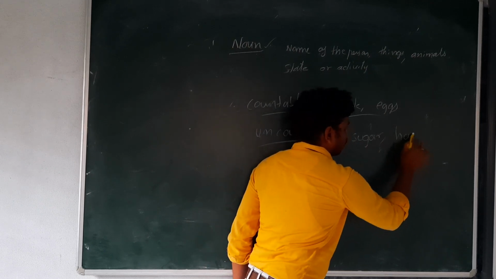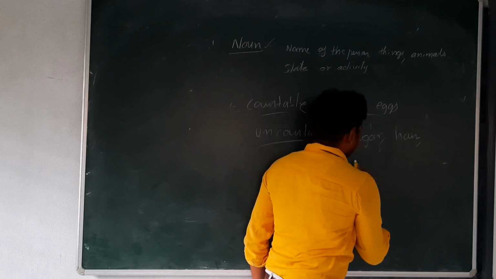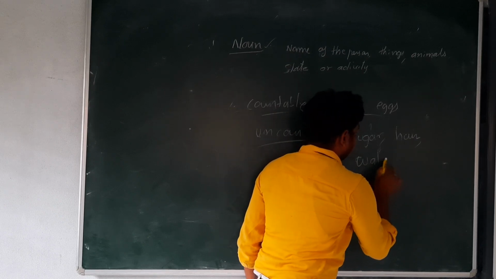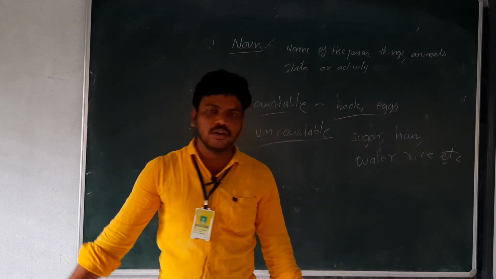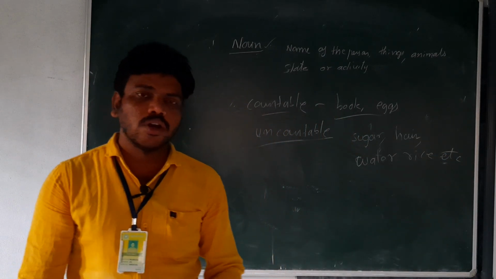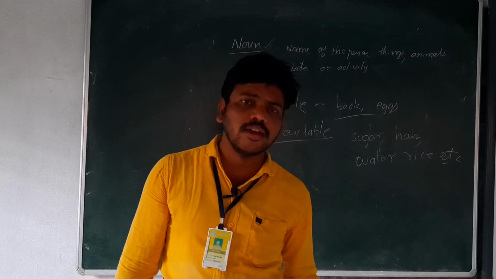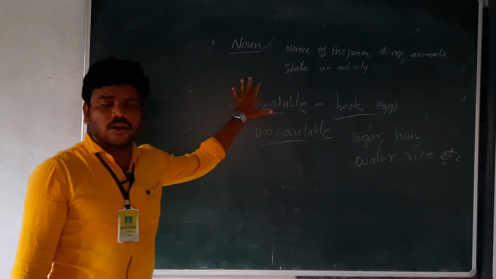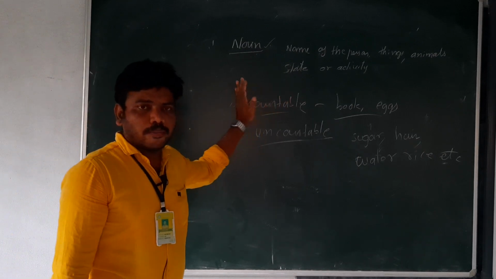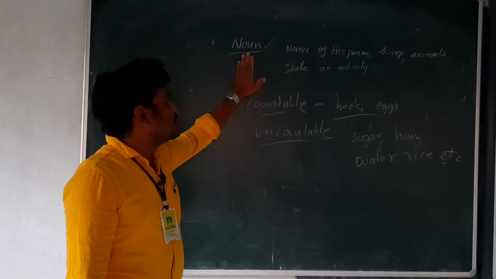Uncountable nouns are those which we cannot count. For example, sugar, we cannot count sugar. Hair, we cannot count hair. Water, we cannot count water. Rice, we cannot count rice, etc. These are called uncountable nouns. So countable nouns can be counted, uncountable nouns cannot be counted. So these are the types of noun. Again, what is a noun?